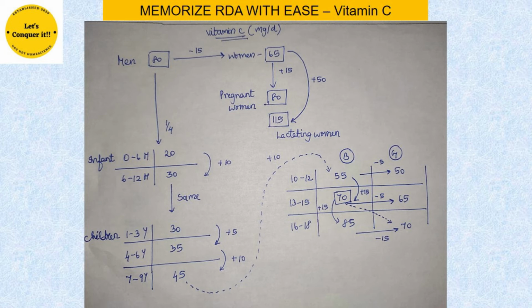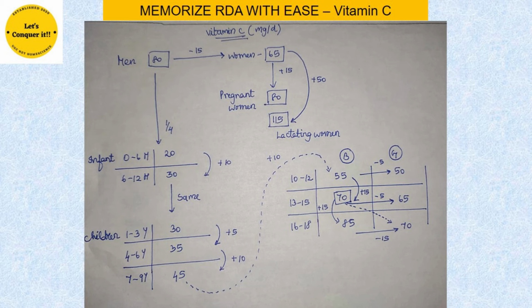We are going to divide it by 4. So 80 divided by 4, हमें कितना मिलेगा? 20. This 20 mg is the vitamin C requirement of a small baby 0 to 6 months old. Now to get the requirement of 6 to 12 months old, we are just going to add 10 plus 10 to that 20, which gives us 30. 30 mg per day is the vitamin C requirement of a 6 to 12 month old infant.